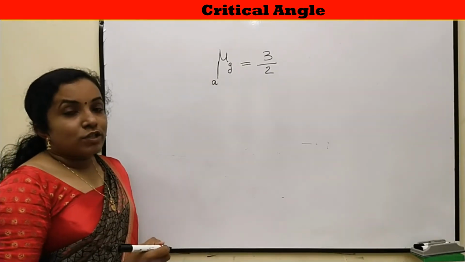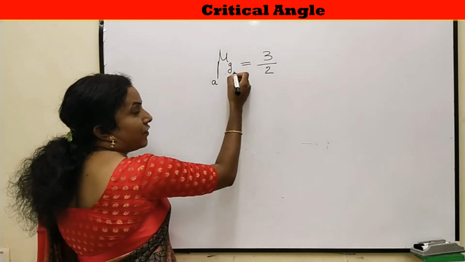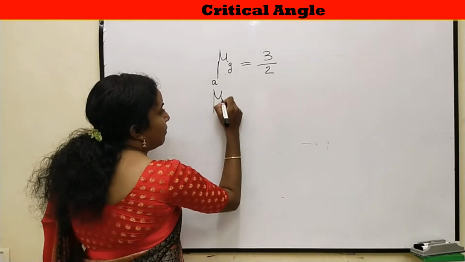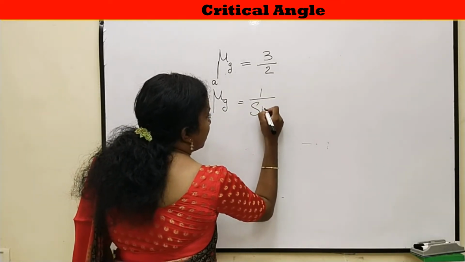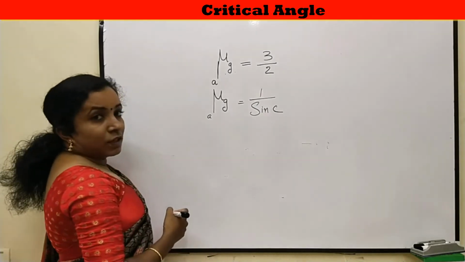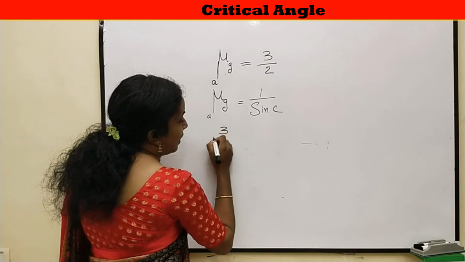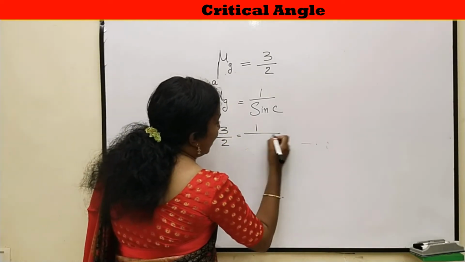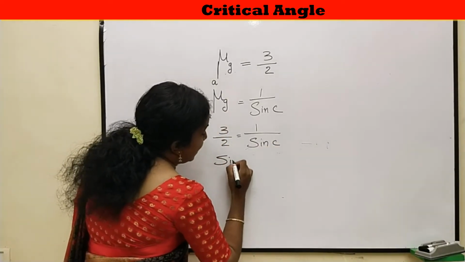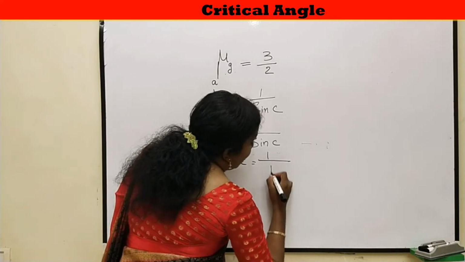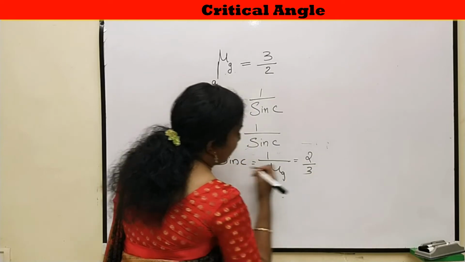And according to the relation between critical angle and refractive index, the refractive index of the denser medium is 1 by sin C. So we can write refractive index of glass, or 3 by 2, is equal to 1 by sin C. That is, sin C is equal to 1 by refractive index of glass with respect to air, that is 2 by 3.